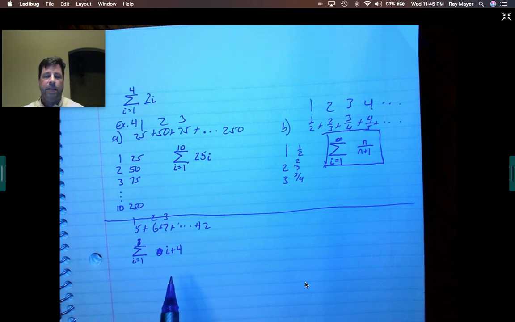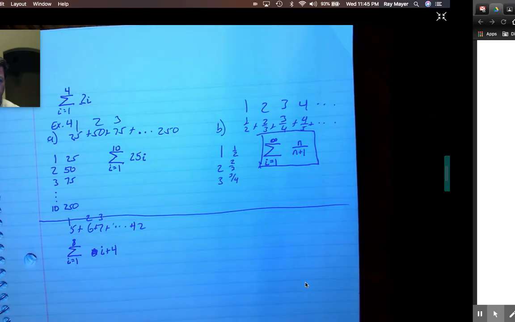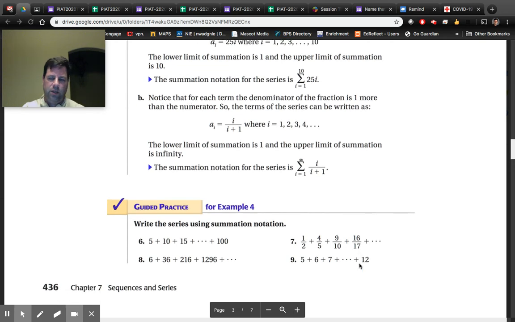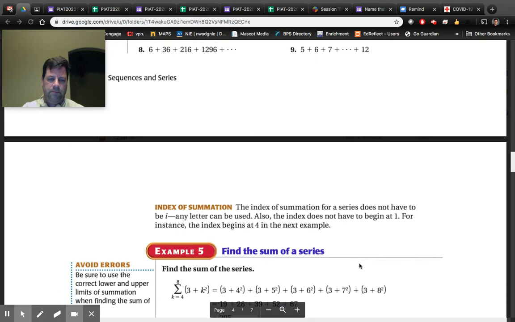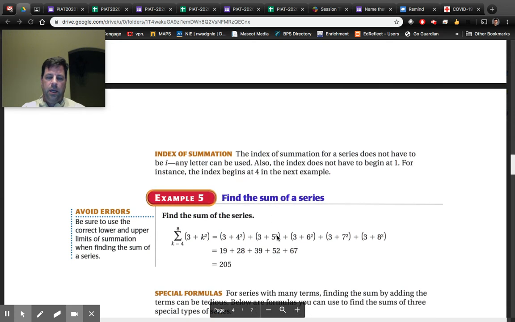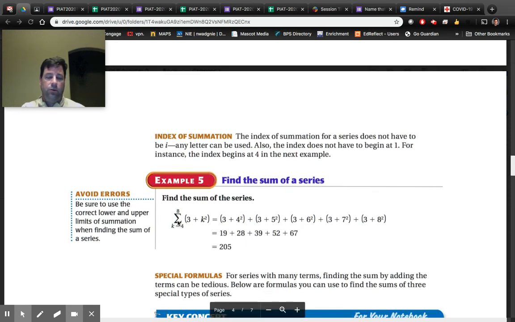Okay? Now, you don't have to find out what the value is or anything like that. We just have to write it using notation. And at some point, you may have to find out what these values are. We're leading that in too fast. Okay, oh, here it is. Find the sum. And I don't know if you have to do this on your homework or not. Later on, you're going to find out there's kind of a cheat way to do this. Right now, you just use your calculator.